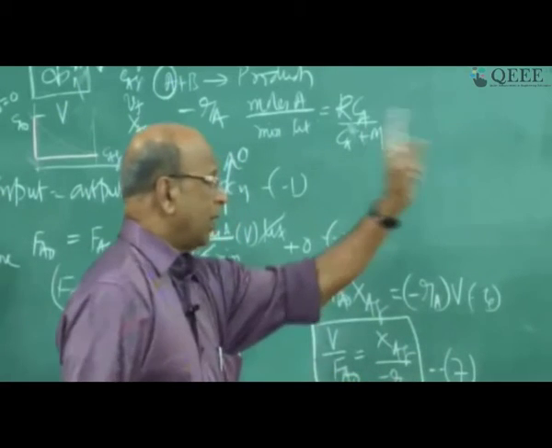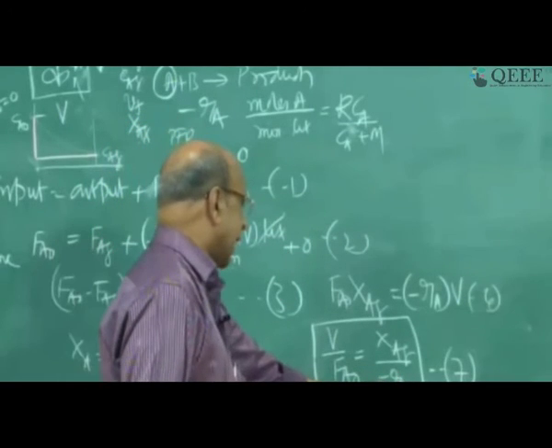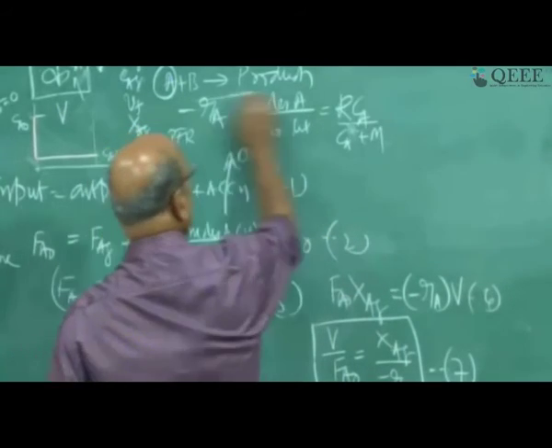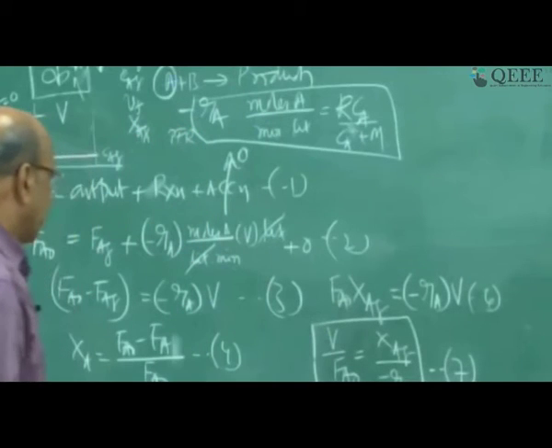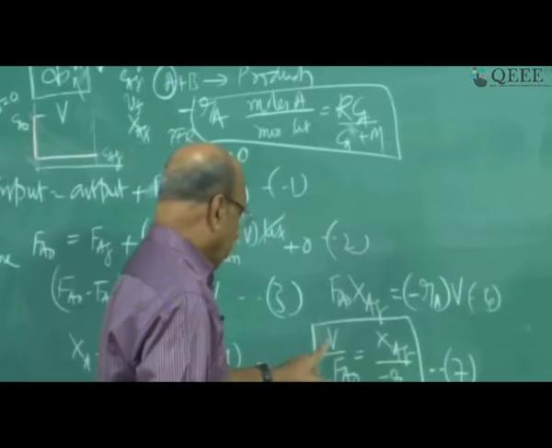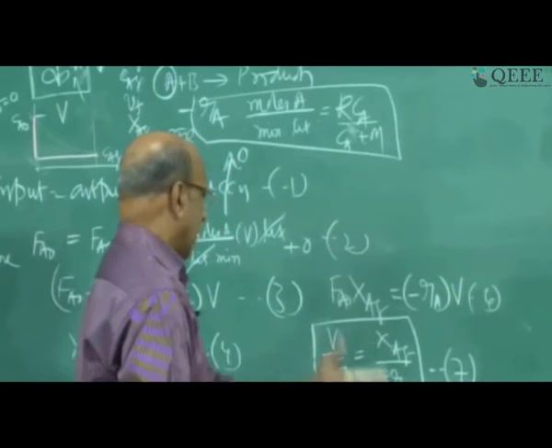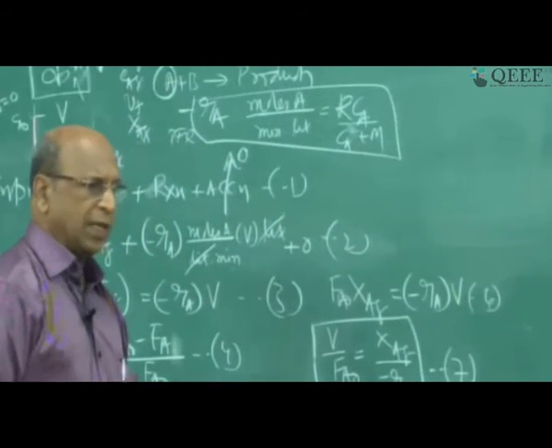Minus Ra is always obtained from kinetics. This is what I have been repeating. This minus Ra can be simply K into Ca, or it can be a complicated reaction like this, or it can have many complications. So now, if you have to calculate the volume, I should know XAF, minus Ra, FA0. So there are 4 variables, and at least 3 you should know before calculating the other one.